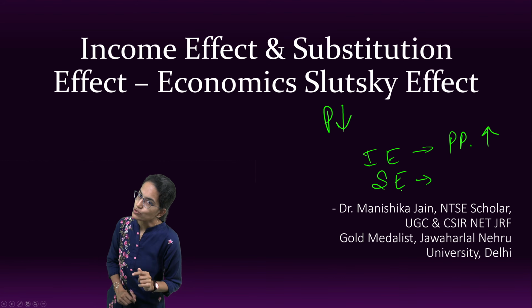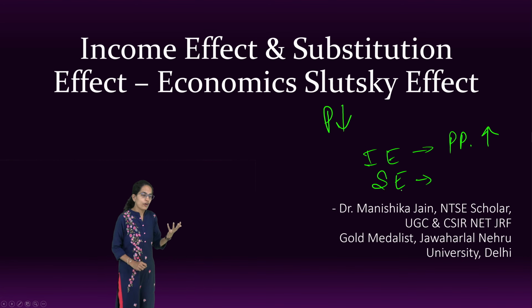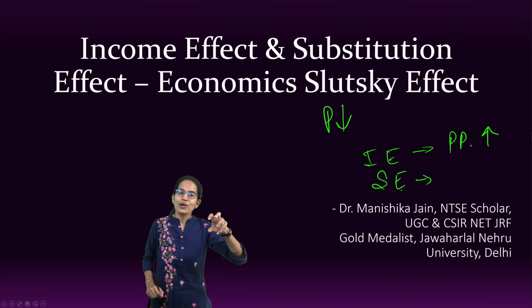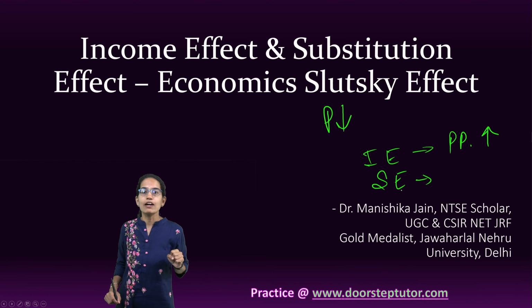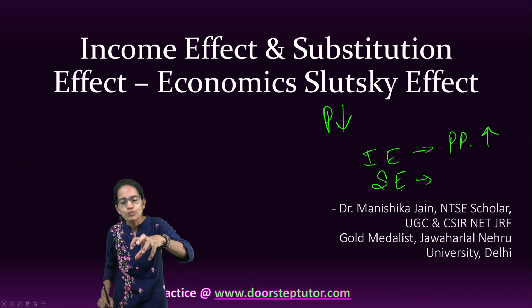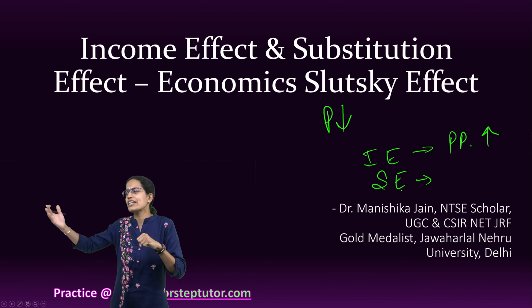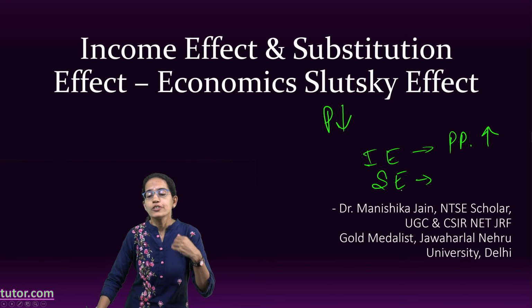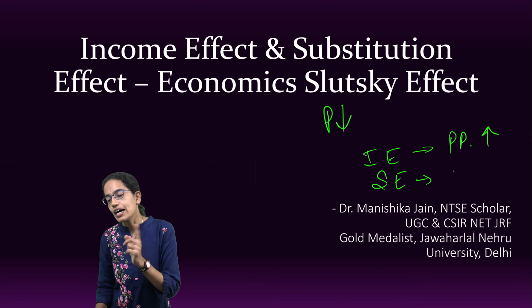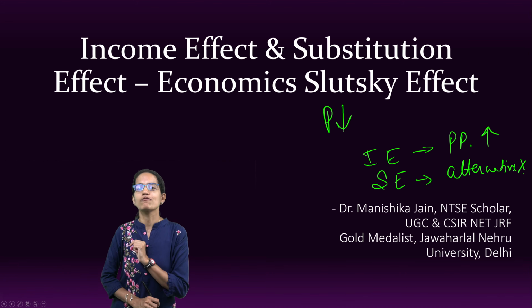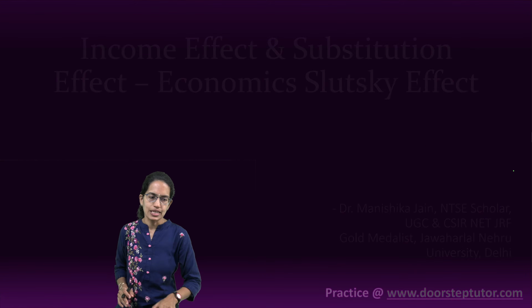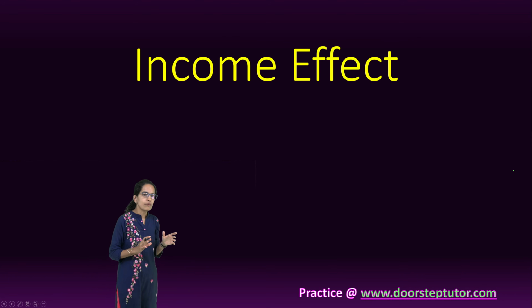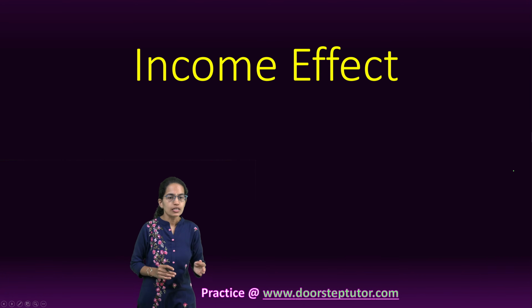And what would happen to the substitution effect? Now, when the prices have reduced, the commodity has become more in my affordability range. And since it is more in my affordability range, why would I shift to other alternatives? I'll keep on moving with the same alternative, right? So I'll stick to the product and the other alternatives would actually become less attractive for me. So that's as simple as that. Now let's understand the income effect and the substitution effect in detail.